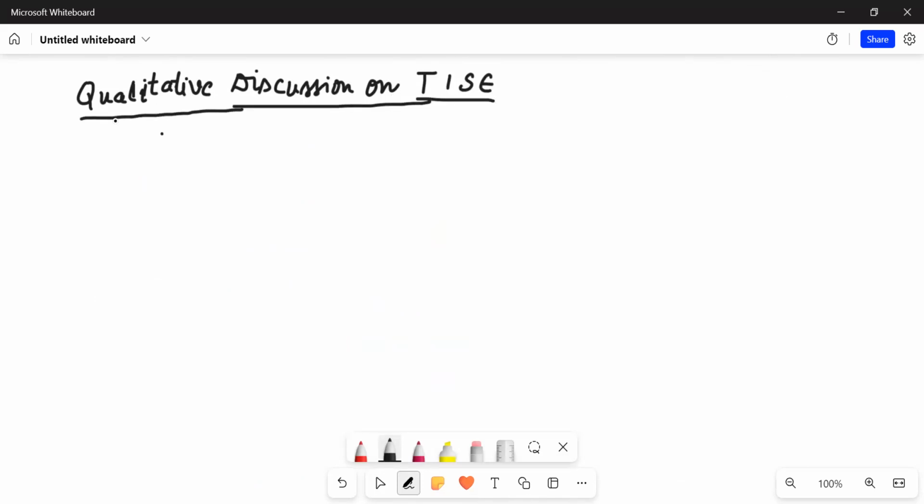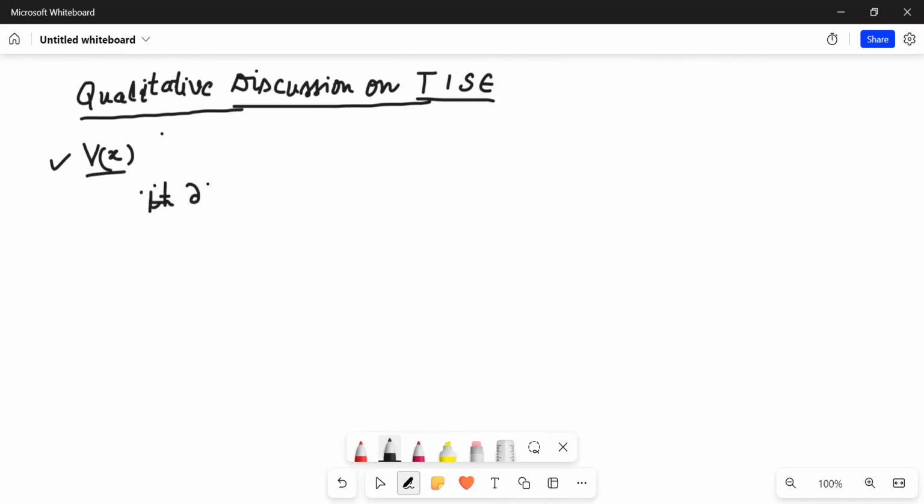Qualitative discussion on the time-independent Schrödinger equation. As you're aware, for a large class of potentials dependent upon x, in our discussion we are not going to discuss right now potentials which are completely time dependent.